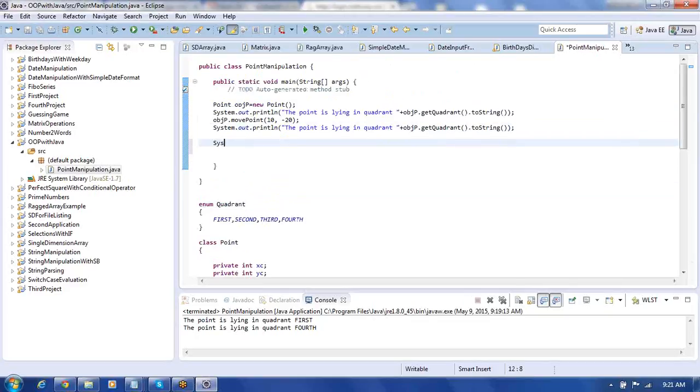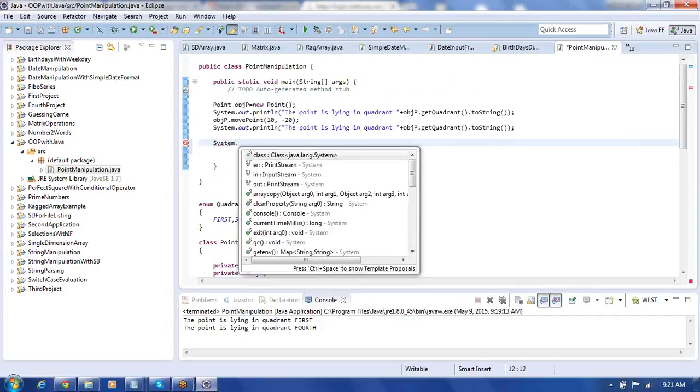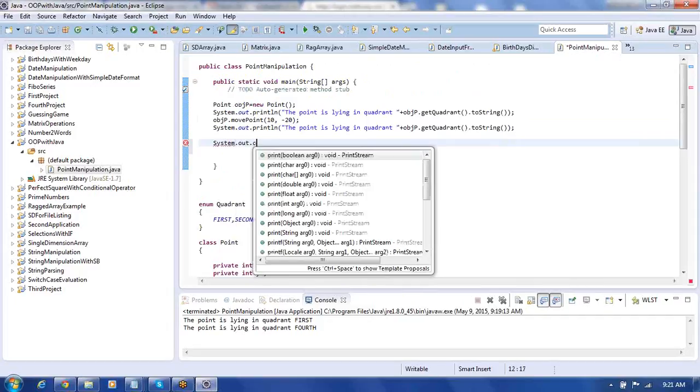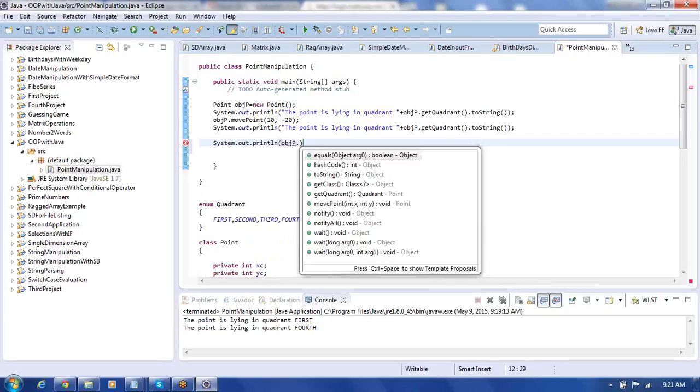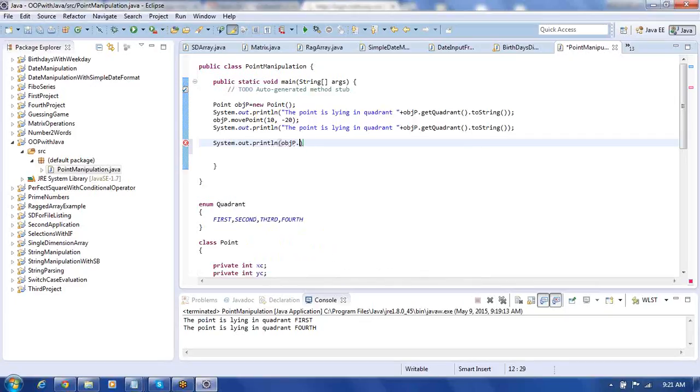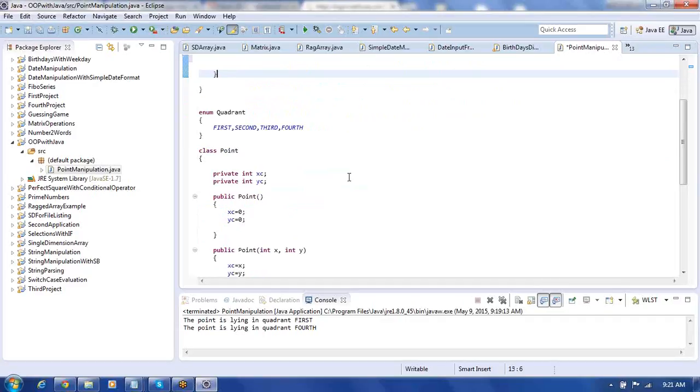See right here, system dot out dot println. Put here object p, then dot, try to use x. Nowhere x is available. xc, is it available for us? It's not available. Suppose you want to find out x coordinate and y coordinate, you can't find out there. We initialize it, we are writing inside, but you can't access the data. How to access this data?